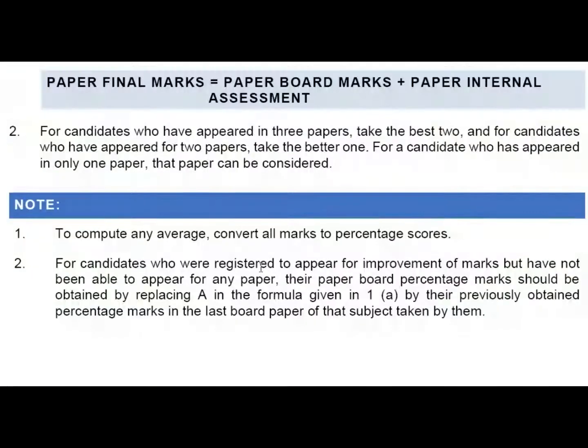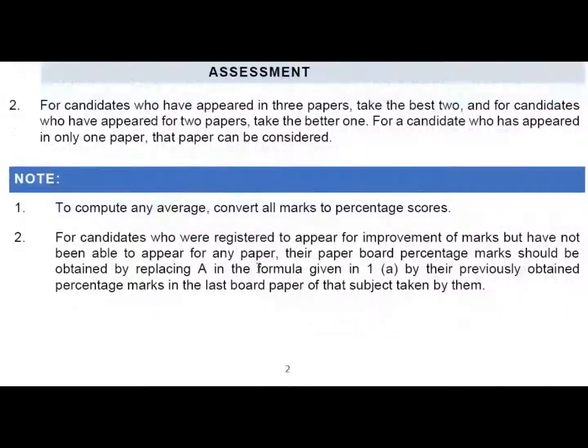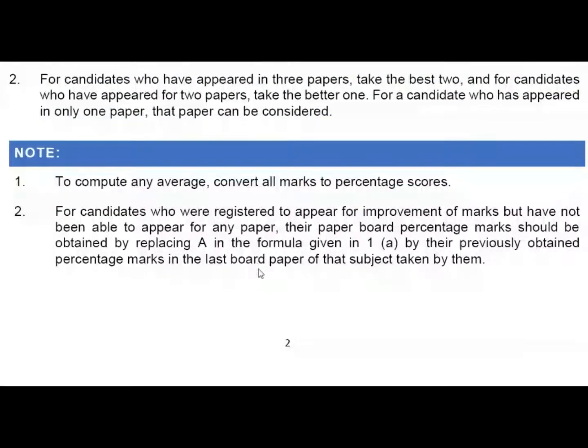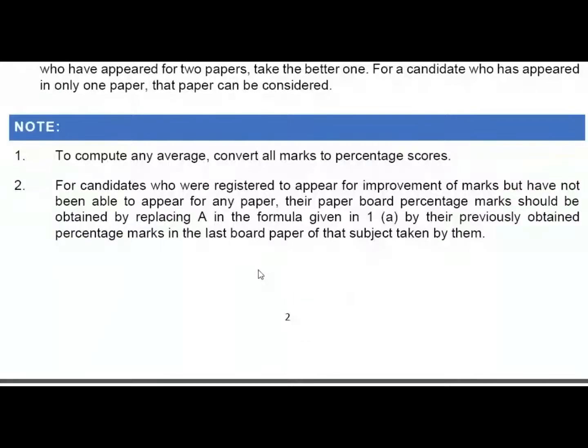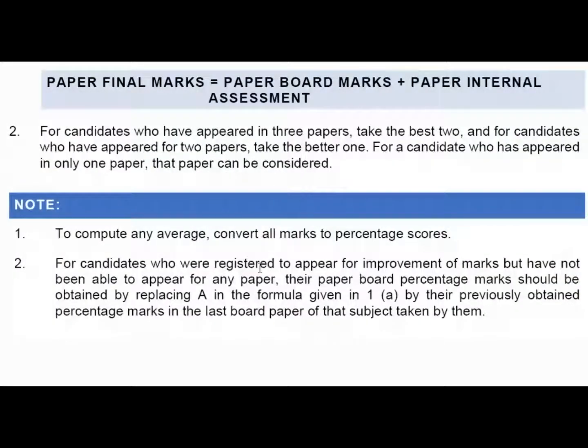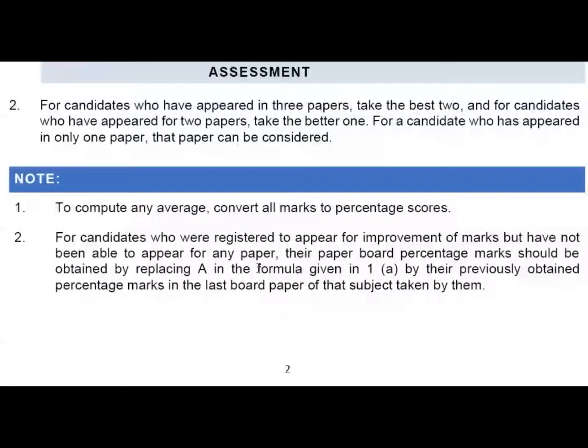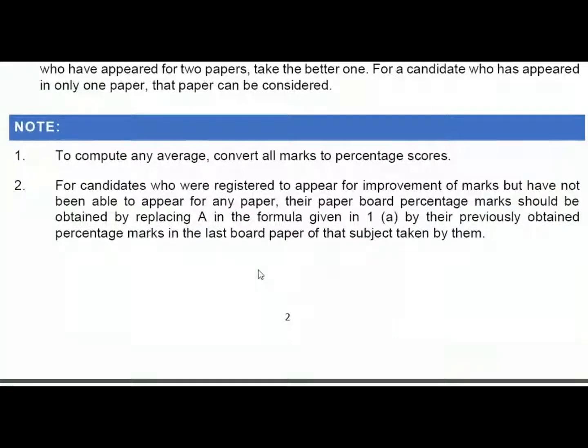For candidates who were registered to appear for improvement of marks but have not been able to appear for any paper, their paper board percentage marks should be obtained by replacing A in the formula given in 1a, by their previously obtained percentage marks in the last board paper of that subject taken by them.